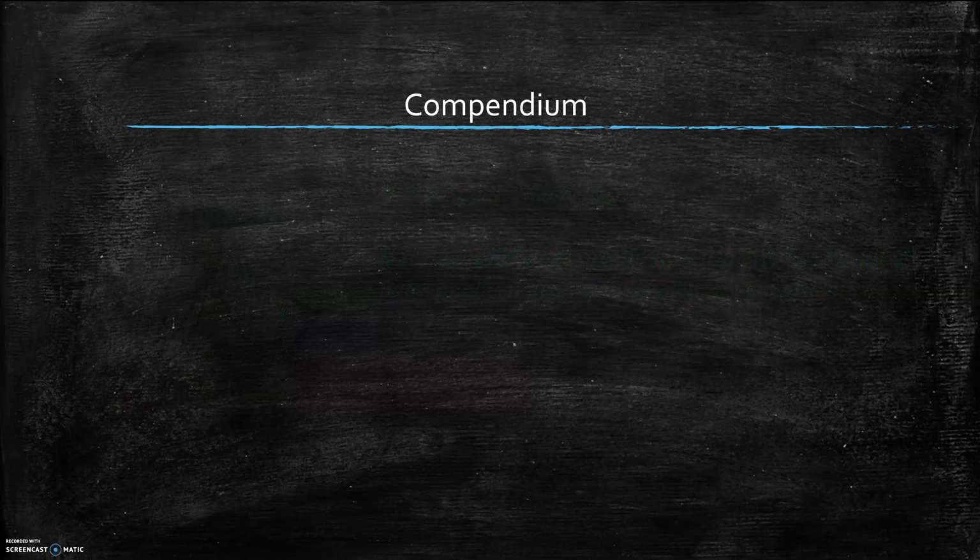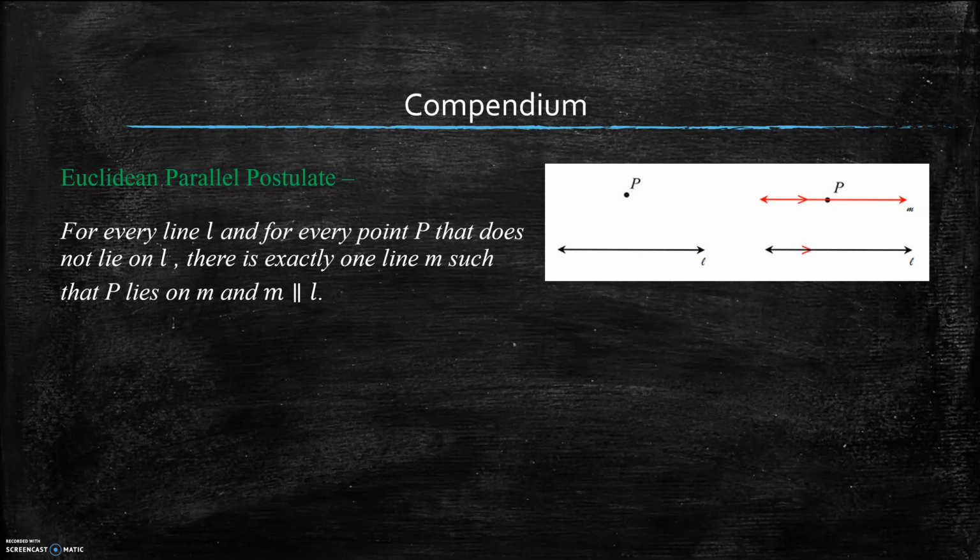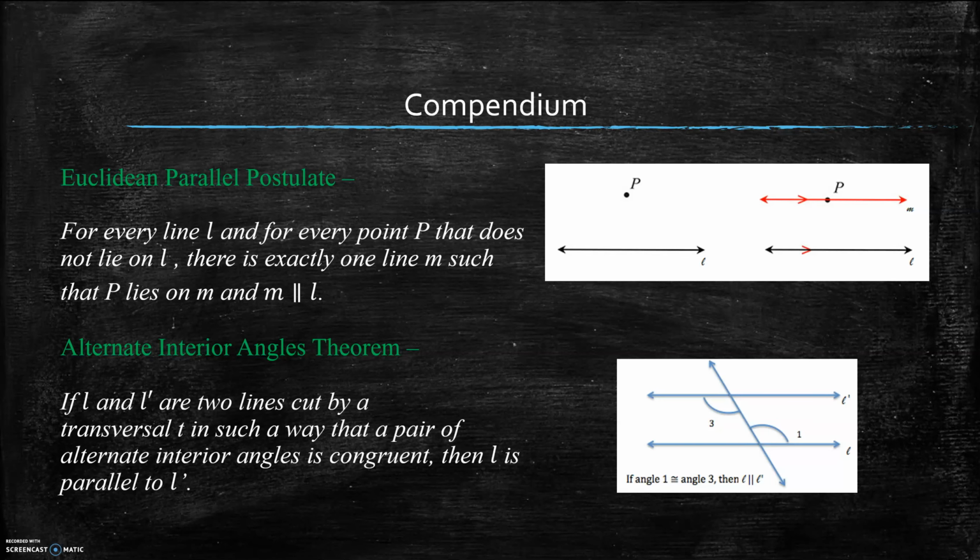Before we begin our proof, this is a compendium of items we need to know beforehand. The Euclidean parallel postulate, which states, for every line L and for every point P that does not lie on L, there is exactly one line M such that P lies on M and M is parallel to L. The alternate interior angles theorem says that if L and L' are two lines cut by a transversal T in such a way that a pair of alternate interior angles is congruent, then L is parallel to L'.